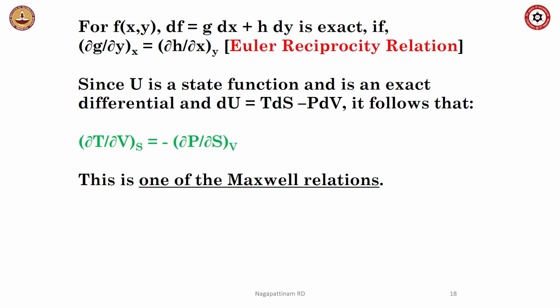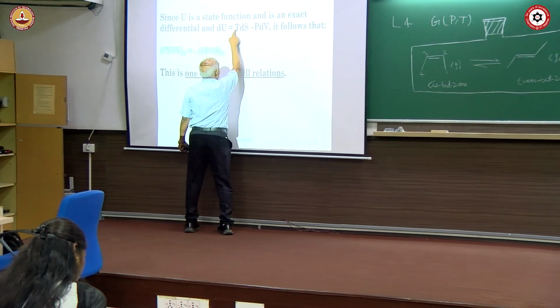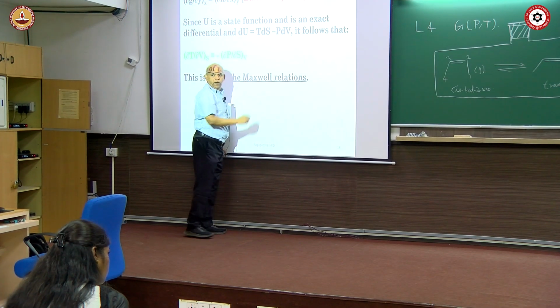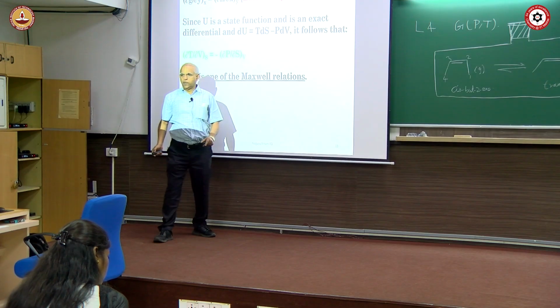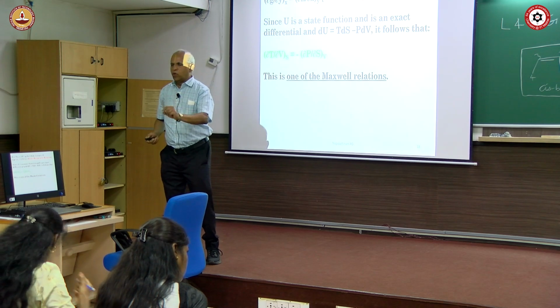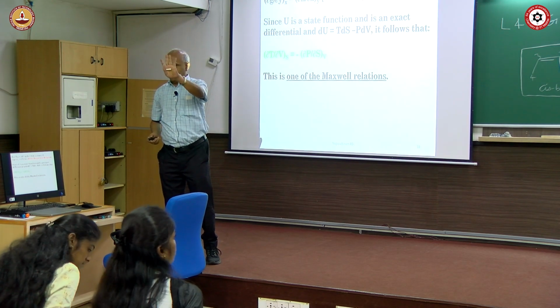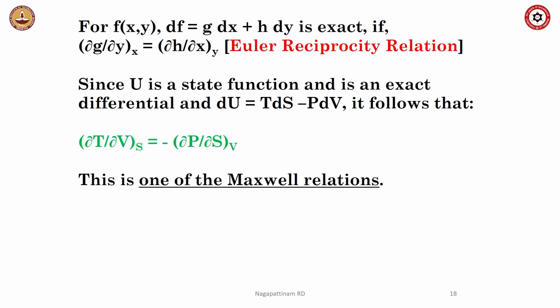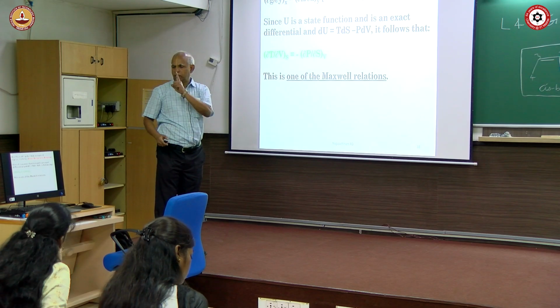Since U is a state function and it is exact, we know that dU equals T dS minus p dV. Immediately, what you can do is take ∂T/∂V at constant S equal to minus ∂p/∂S at constant V. This is a form of Maxwell relationship. Maxwell relationship is nothing but the Euler reciprocity relationship applied to every thermodynamic equation of state. There are 4 thermodynamic equations of state, one you just saw. For that one, you apply the Euler reciprocity relationship and what you get is the Maxwell equation. So from dU equal to T dS minus p dV, you get this relationship. This is known as Maxwell relationship 1.